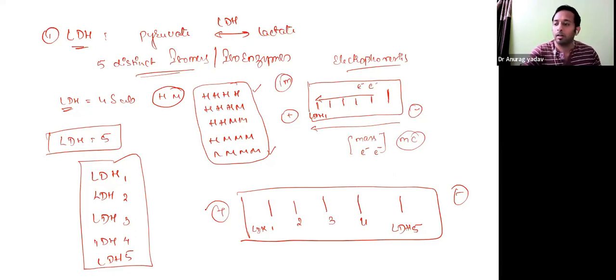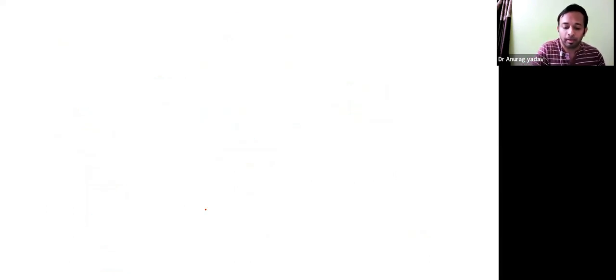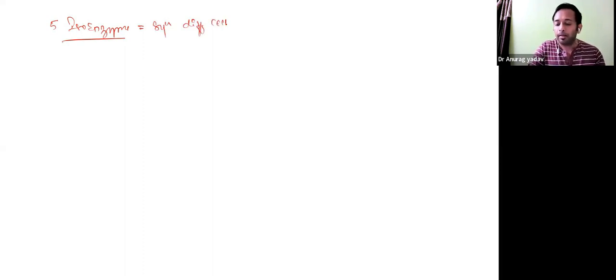Now, what are they composed of? This is an important thing to be written in the exam. When we say there are 5 isoenzymes, we are also making a statement that they are synthesized from different cells or different tissues. For example, if it is synthesized by heart muscle, when there is damage to the heart, a particular set of isoenzymes will be elevated very high. So it is most important to understand which tissue it is synthesized from.